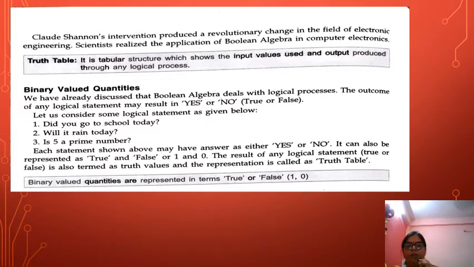Okay. The result of any logical statement, true or false, is also termed as truth value, and the representation is called a truth table. Okay.